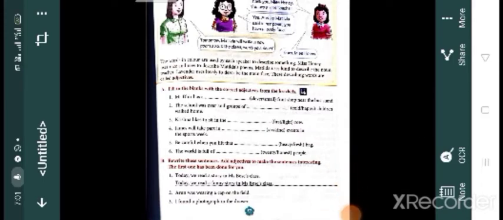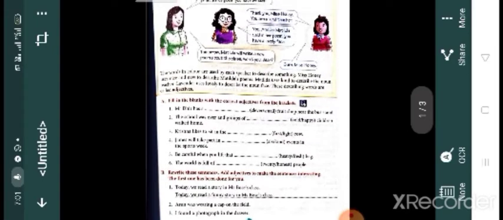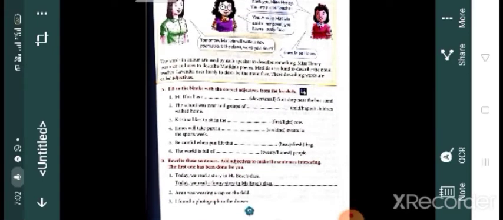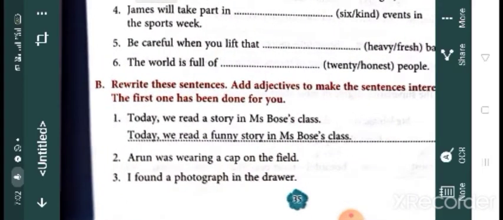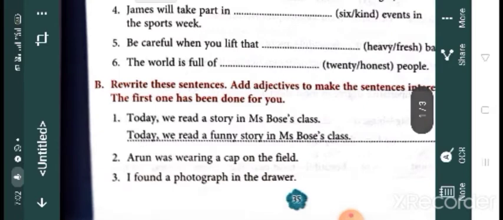Rewrite these sentences. Add adjectives to make the sentences interesting. Okay, you have to add adjectives according to your wish. So, I will tell you a model. Today we read a story in Miss Bose's class. Today we read a funny story.